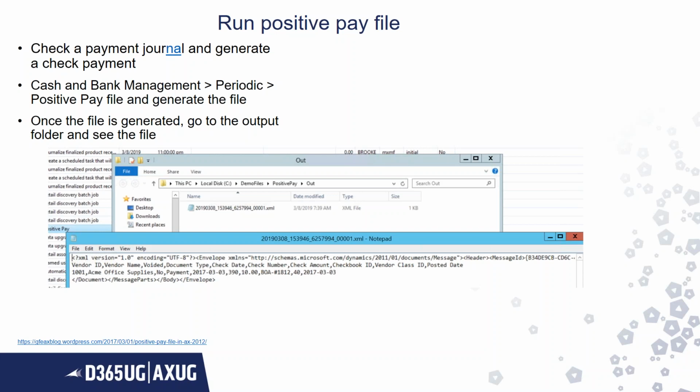You can see there is a vendor ID, there is a vendor name, check date, check number, check amount, ID, class ID, and the posted date. So that's how the bank will compare. This file, you will upload it to the bank, and the bank will reconcile it whenever someone tries to deposit that same check.